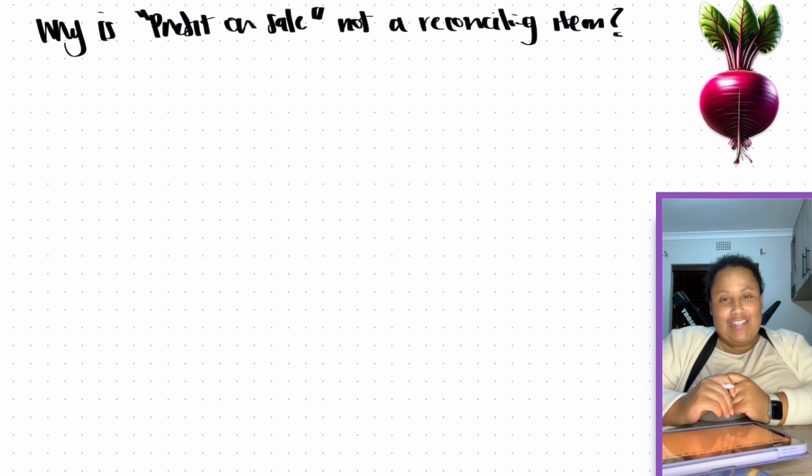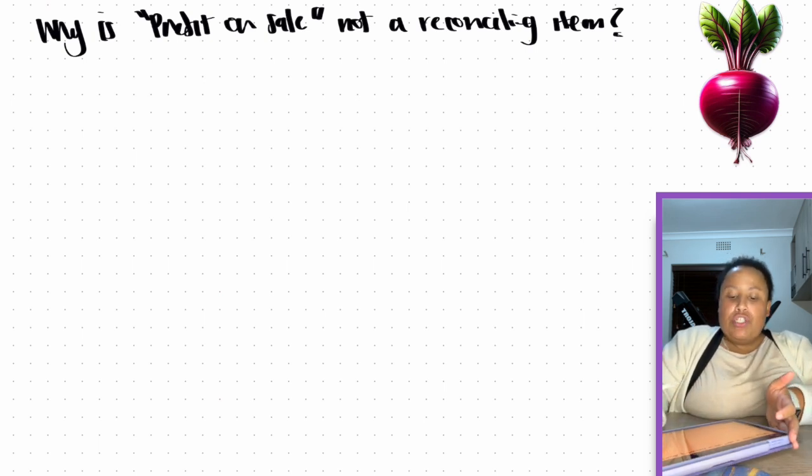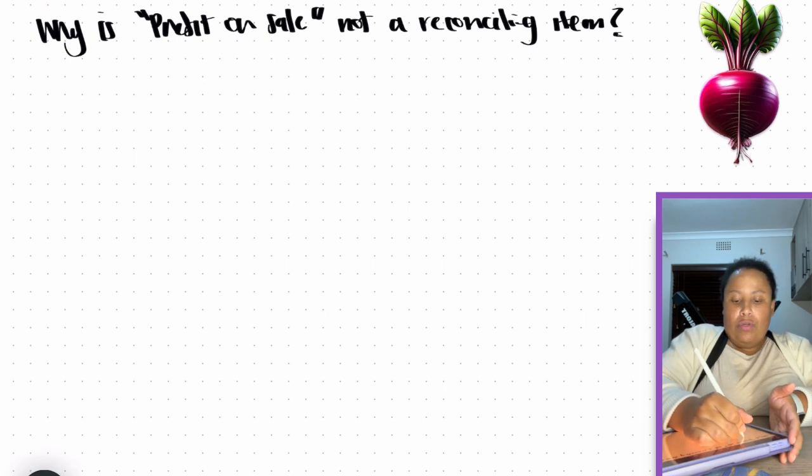Why is profit on sale not a reconciling item? So, the principle when it comes to reconciling items is that to the extent that we were able to provide deferred tax, we should not expect to see this item appearing in the tax rate recon. So, if you think about our tax rate recon, what are we trying to do?